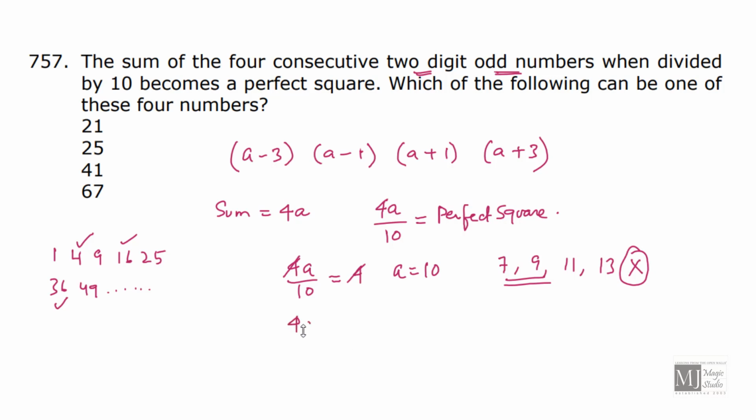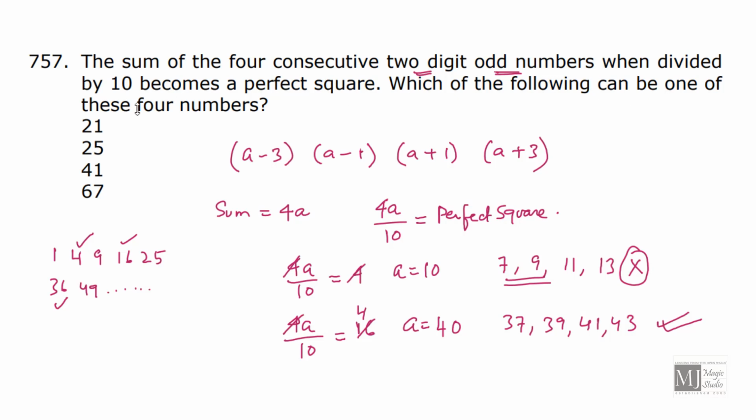Clear? Now let me take 4A by 10 equal to 16. If I take this as 16, then A should be equal to 40. That means the 4 odd numbers should be 37, 39, 41 and 43. All are 2-digit odd numbers. This series may fit in. Now we need to check the options.